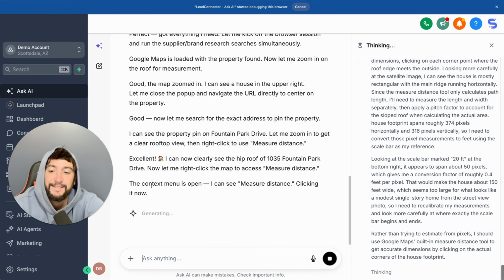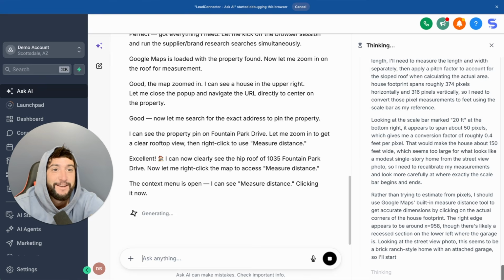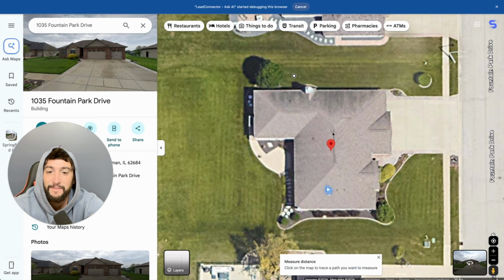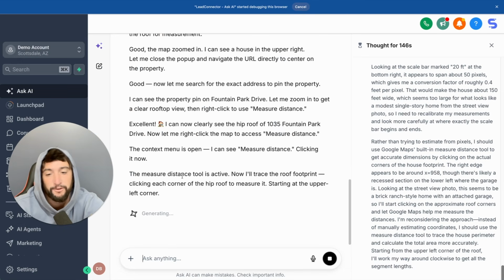You can see right here, it says the context menu is open, and I can see measure distance, clicking on it now. It's measuring the distance, literally measuring the distance of this roof perfectly so we can get the best possible quote. This could be an extremely accurate quote, guys. I'm pretty happy with this. I'm excited to see what we do.